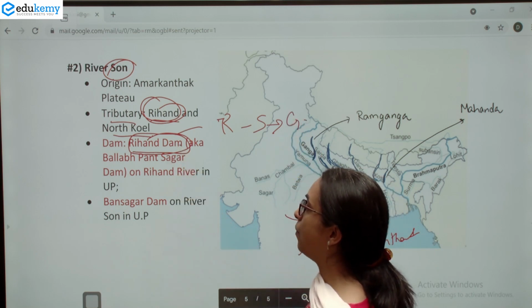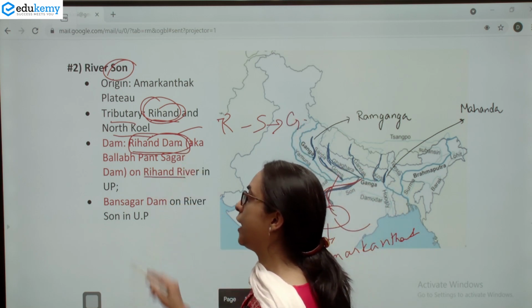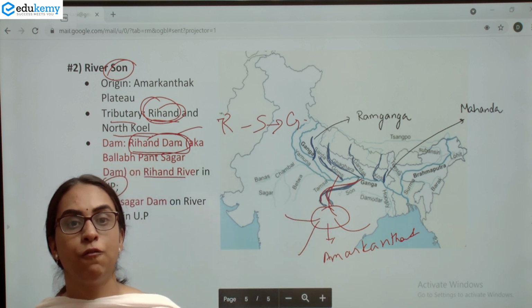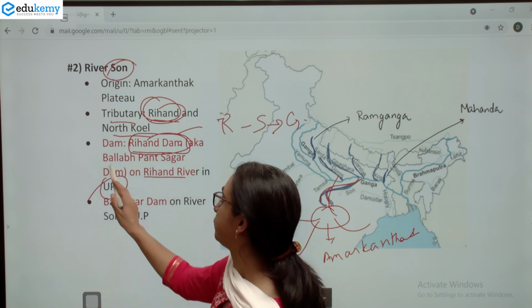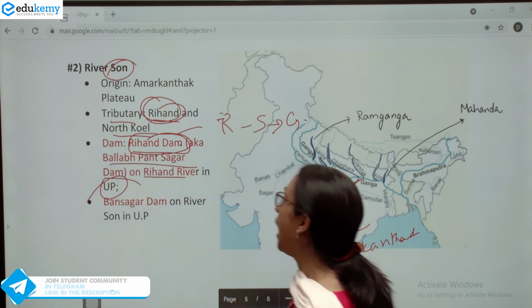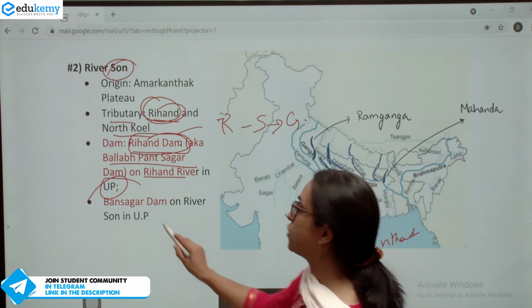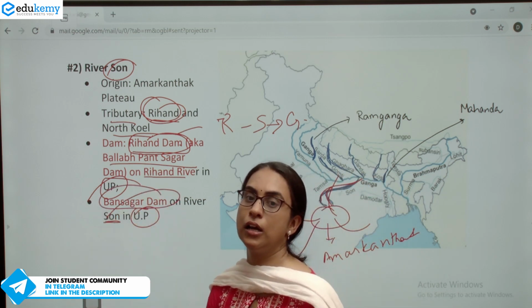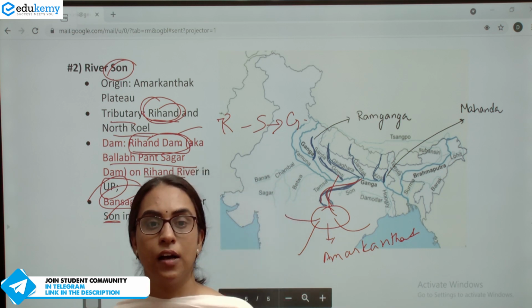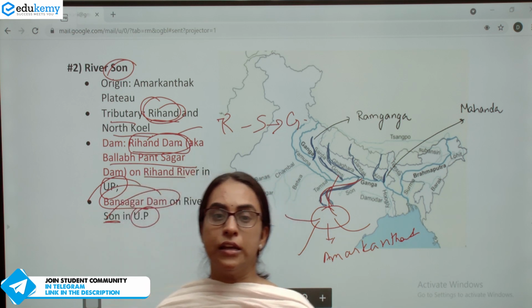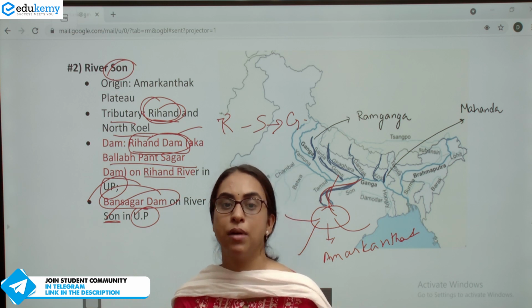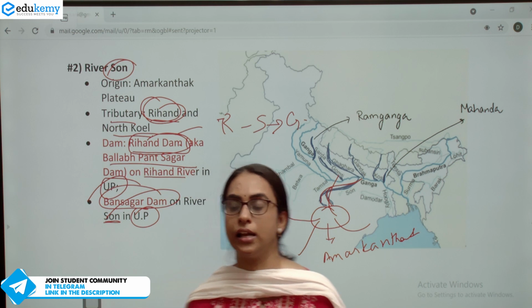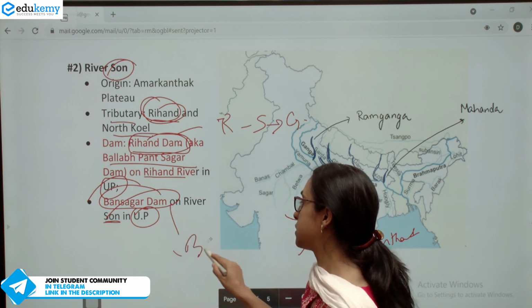So this Rihand Dam is on the Rihand River in UP. And this dam is also known as Govind Ballabh Pant Sagar Dam. Another important dam on river Son in UP is the Bansagar Dam. So Bansagar. Every son we want to be like Sagar, so we say Bansagar. Bansagar Dam is on Son, which sounds like sun. So Bansagar.